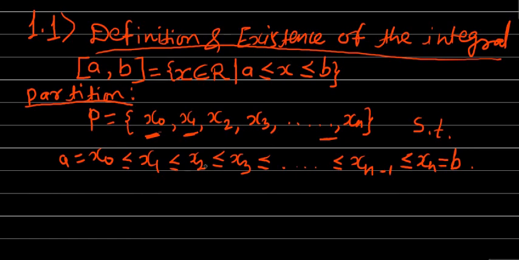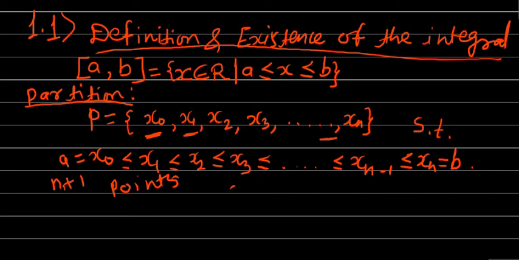Then obviously you may have noticed that this partition P of the closed interval a to b consists of n plus 1 points. Which was the first point of this partition?